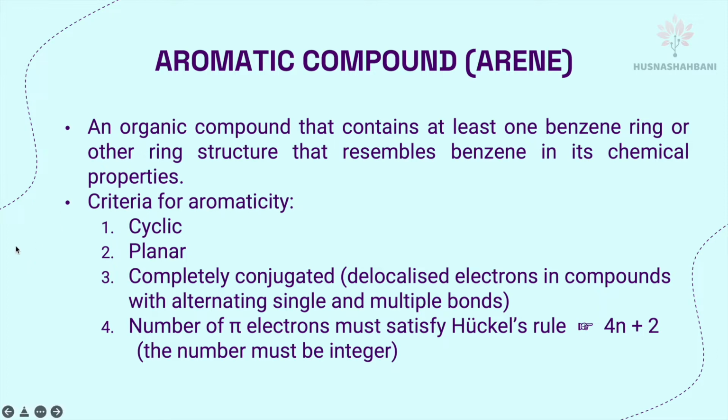The criteria for aromaticity are: cyclic, all carbons in the cycle; planar, all the atoms are arranged on a plane; completely conjugated, meaning delocalized electrons in the compound, the electrons are moving, with alternating single and multiple bonds. Finally, the number of pi electrons must satisfy Huckel's rule, so 4n plus 2 equals the number of pi electrons in the compound, and the n value must be